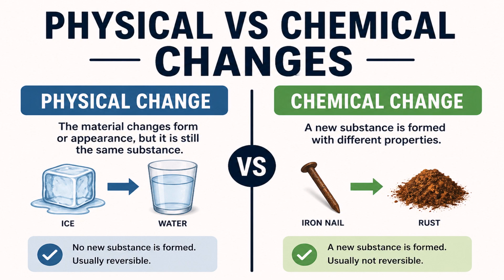Now let's speak about chemical change. A new substance is formed with different properties. So, if a new substance is formed, it is usually not reversible. If you take a look at this iron nail, if it's broken down because of chemical change, it turns into particles like little dust particles. It turns into pieces.